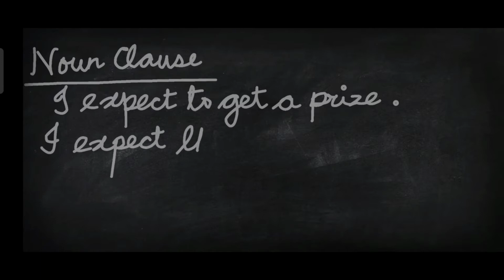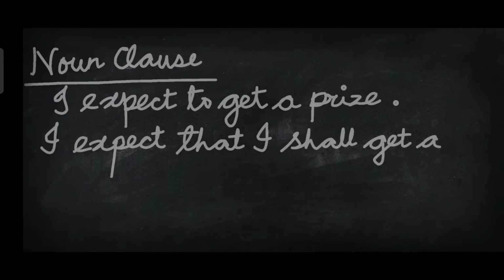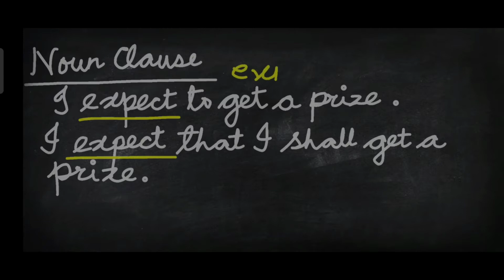Now, look at the blackboard and read the two sentences that I am sharing with you at this moment. Sentence number 1. I expect to get a prize. Sentence number 2. I expect that I shall get a prize. And the word expect is the verb.